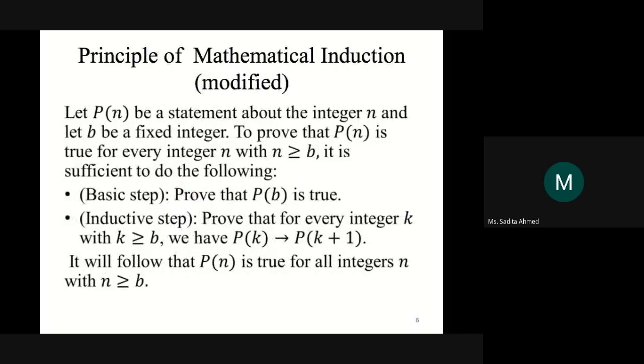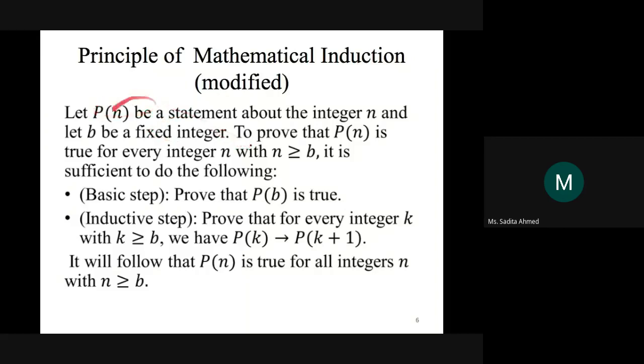So let's say, for example, you have a statement about integers n where n is greater than or equal to b. For some integer b, n is greater than or equal to b. That is, the lowest value of n is b, exactly. So that means that in the basic step, you do not necessarily have to prove the statement for 1. You have to prove it for b. Always in induction, in the basic step, we prove it for the lowest case of n. If it's 1, you prove it for 1. If it's some other integer b, you prove it for b.